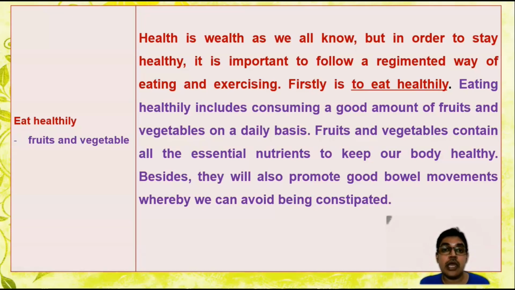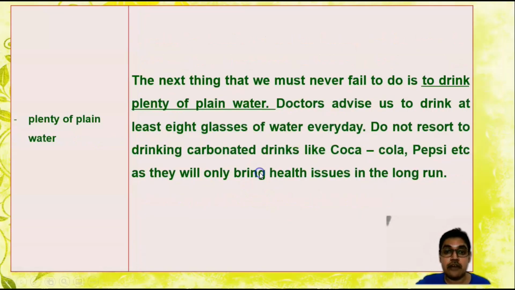Okay, so if you look at the idea in red, that is where I talk about eating healthily. And "firstly is to eat healthily" indicates that I use the phrase eat healthily given in the rubric to put in my paragraph. Then further, the lines in purple are extending the idea of fruits and vegetables. So second paragraph done. So I'm moving to the next paragraph now.